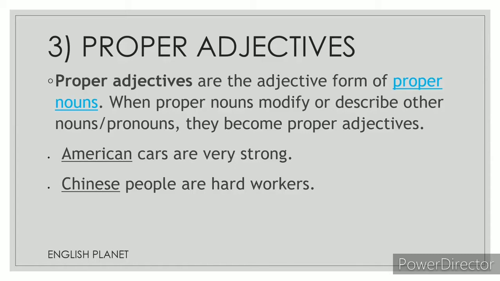What is a proper noun? The specific names of a person, place, animal or thing. For example, my name is Sunil. Sunil is a proper noun. So American is derived from America. America is a proper noun. So American is a proper adjective.